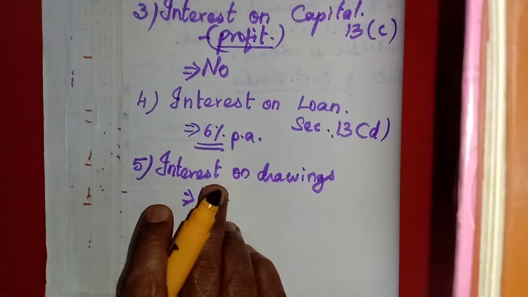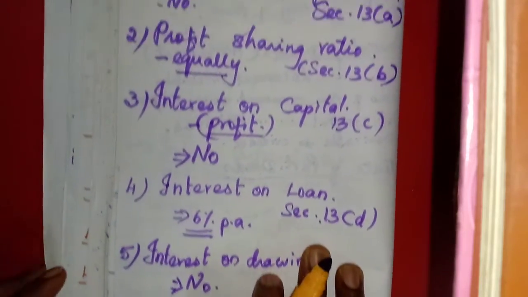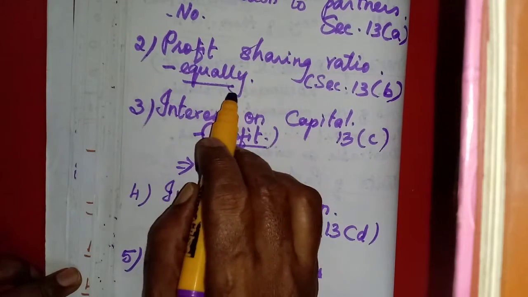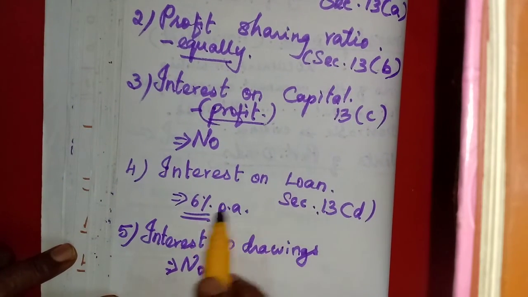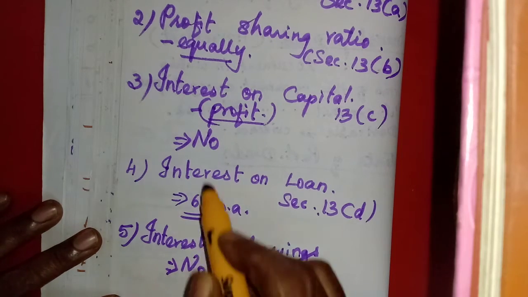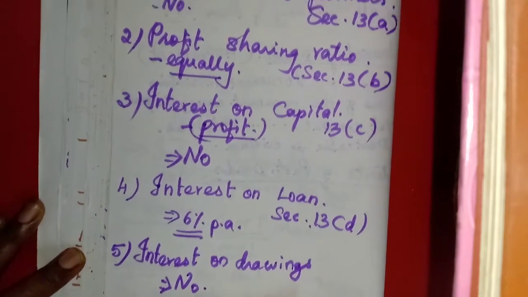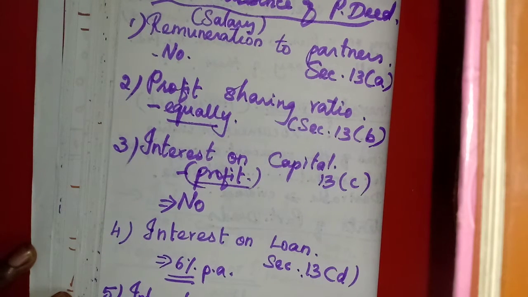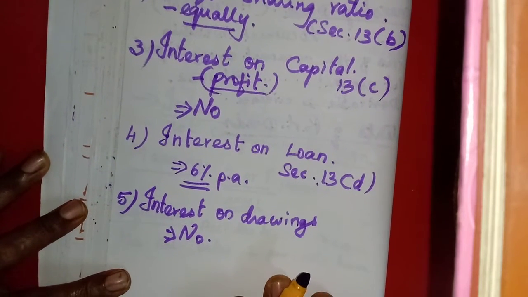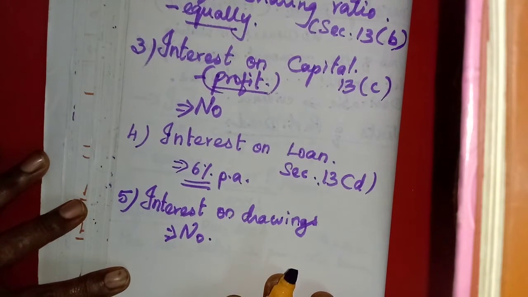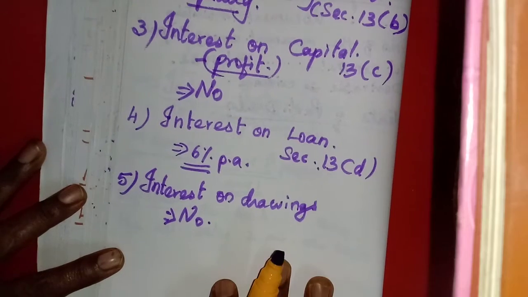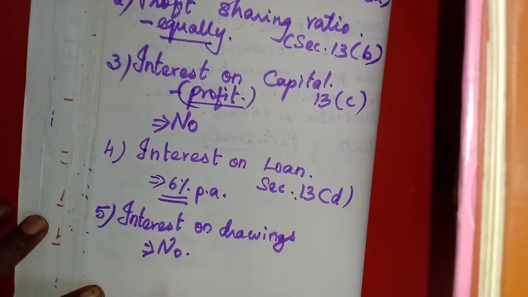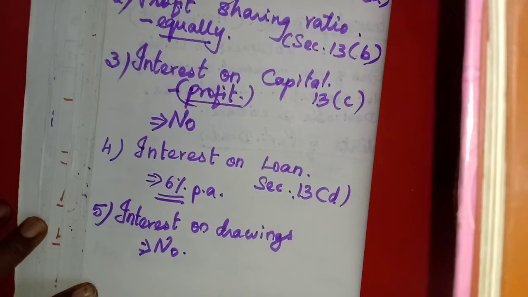Okay, here only two things, isn't it? One is that profit is distributed equally, and interest on loan is 6%. But all the other things will not be given. What are the other three things? Salary or remuneration to partners is not given. Then no interest on capital is provided on the capital of the partners. Then interest on drawings is also not charged on the partners' drawings. Okay. There is an illustration we will see, and we will do one exercise also. Okay.